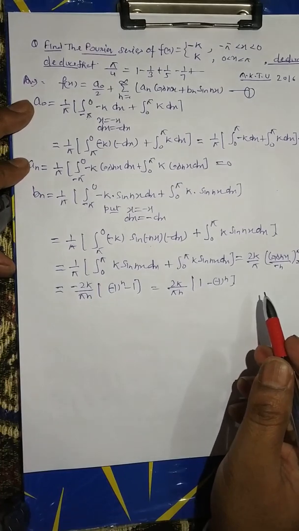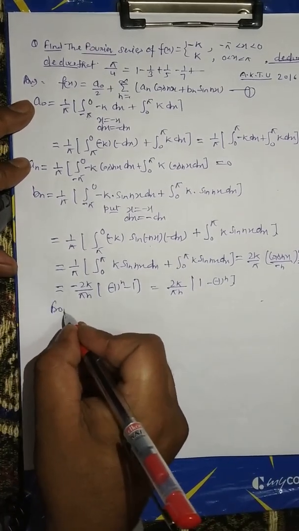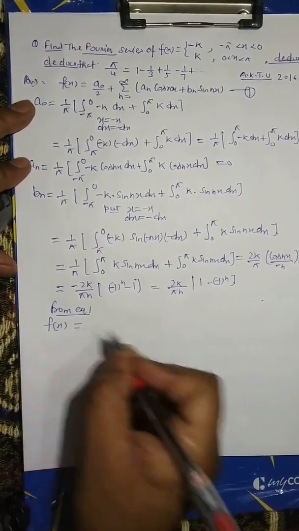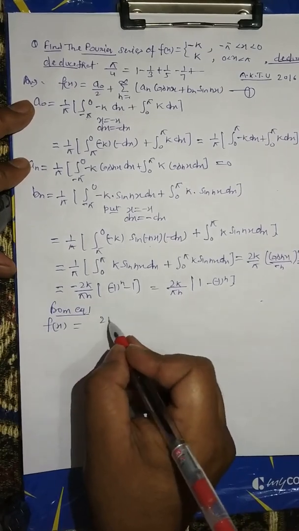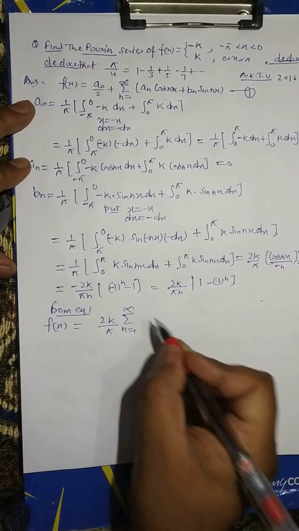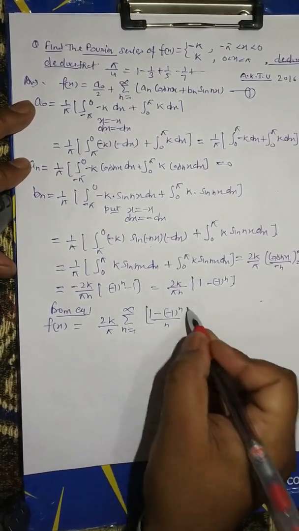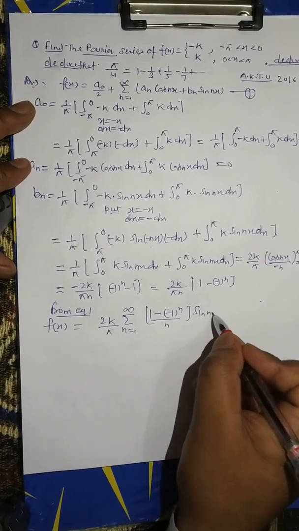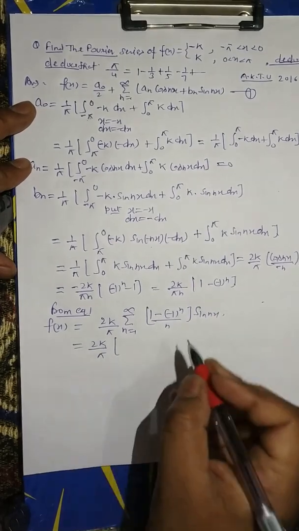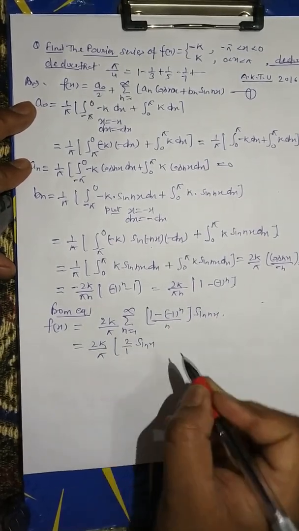Now putting the values of a0, an, bn in equation number first, f(x) equal to 2k upon pi, summation n equal to 1 to infinity, 1 minus 1 to the power n upon n, sin nx. For n equal to 1, this is 2 upon 1 sin x.